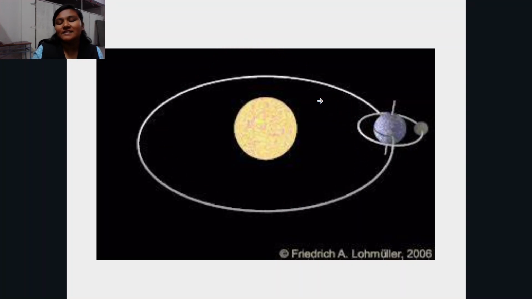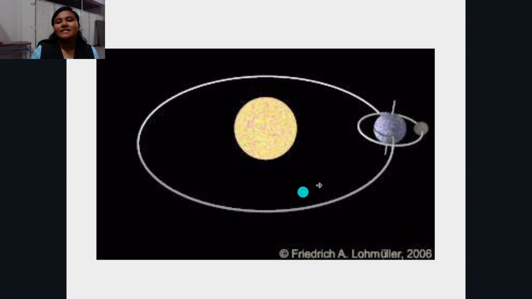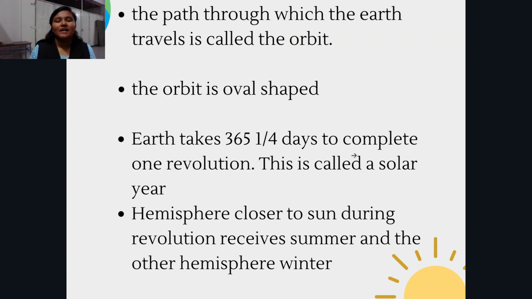Let us see it in more detail. The path through which the earth travels is called the orbit. So as we already said, the earth goes through the orbit, and that is the path it follows. The orbit is oval shaped, as you can see in the picture clearly.